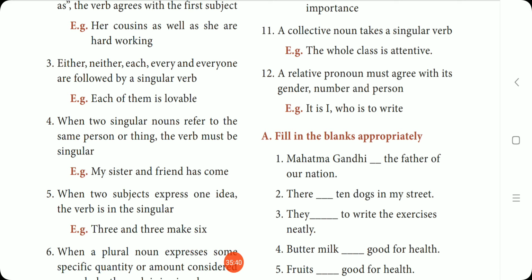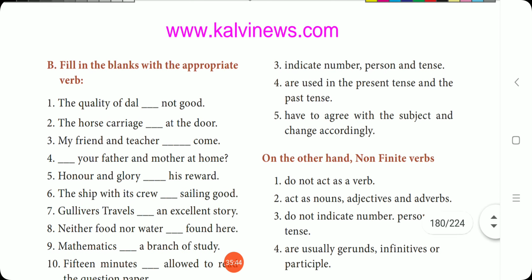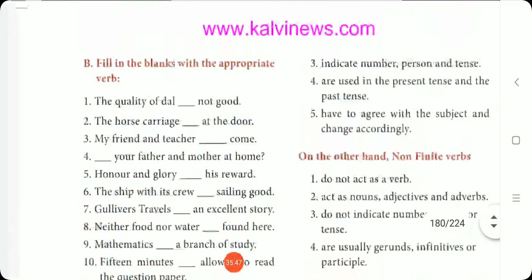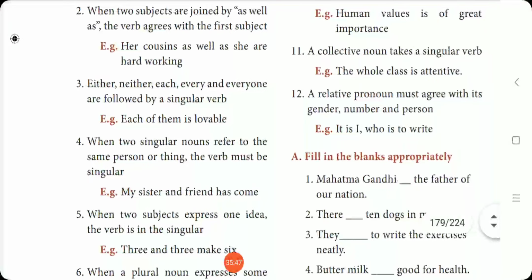Fill in the blanks with the appropriate verb. These two exercises you can complete yourself by going through the rules, do it properly.